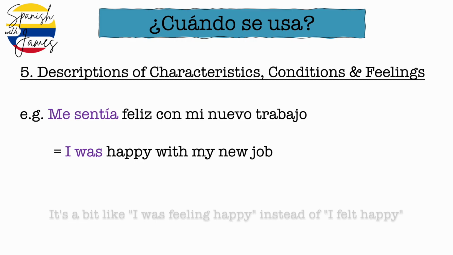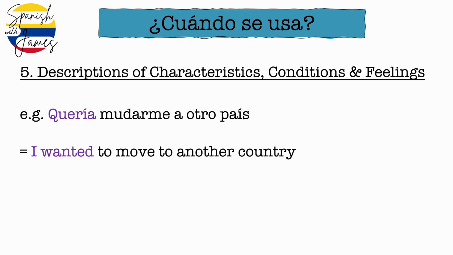I'd use the imperfect. Now if you want to take the verb querer, to want, we'd say quiero in the present tense, I want. If you want to put that into the past tense, we could use the preterite again, like with me sentí and me sentía feliz. We've got two options, so it depends what you want to express. For example, if I said, cuando él dijo eso, quise salir de la casa. When he said that, I wanted to leave the house. It would be fine to use the preterite because that's a desire that takes place in that very specific moment and you want to act on it in that specific moment.